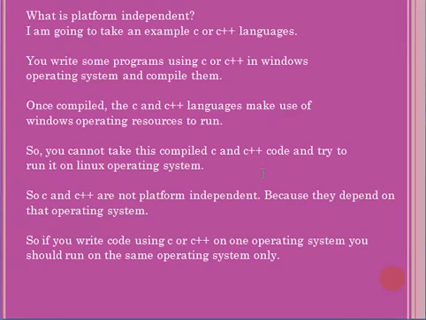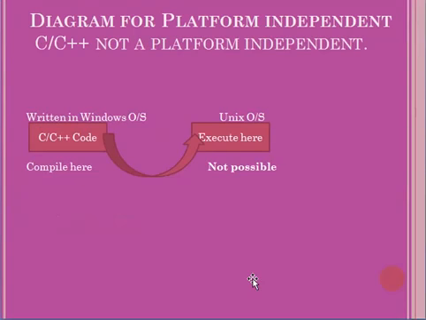So you cannot take this compiled C and C++ code and try to run it on the Linux operating system. So C and C++ are not platform independent because they depend on that operating system only. If you write code using C and C++ on one operating system, you should run it on the same operating system only. From this diagram, we come to know C and C++ are not platform independent.